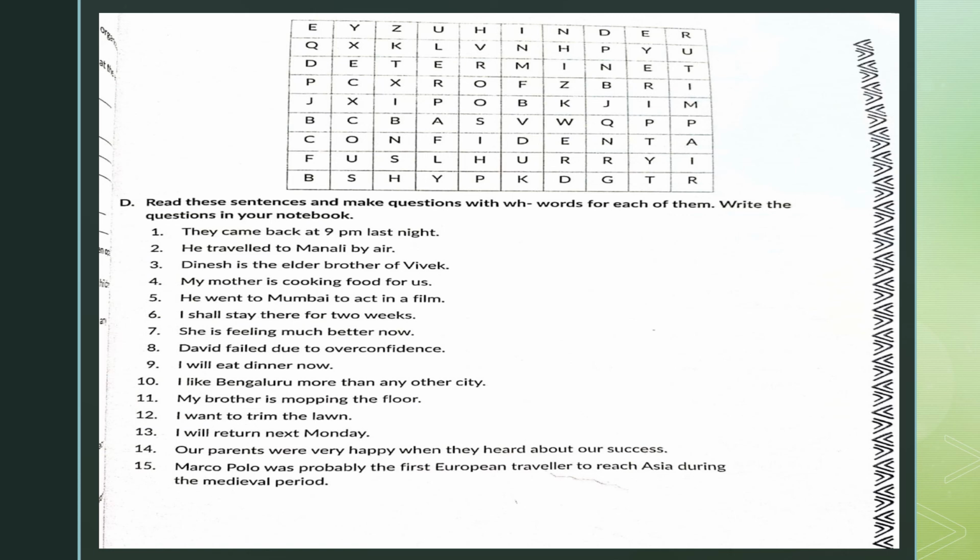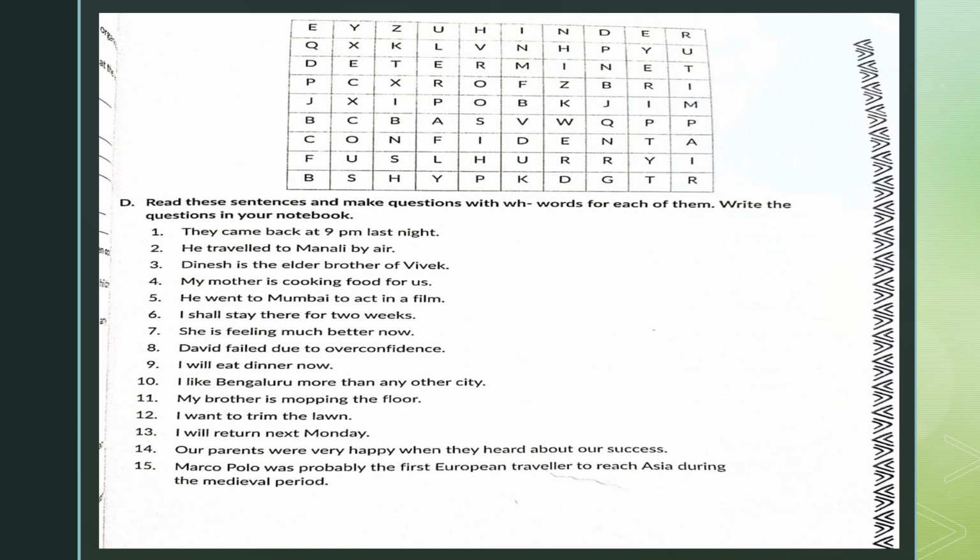Come to the second one. He travels to Manali by air. So a WH question for this statement can be, how did he reach Manali? He traveled to Manali by air. Come to the third one. Dinesh is the elder brother of Vivek. So who is the elder brother of Vivek? Similarly, I'm sure you will be able to do the rest of the sentences in your English copy on your own. Interrogative sentences have to be made for these simple declarative sentences.